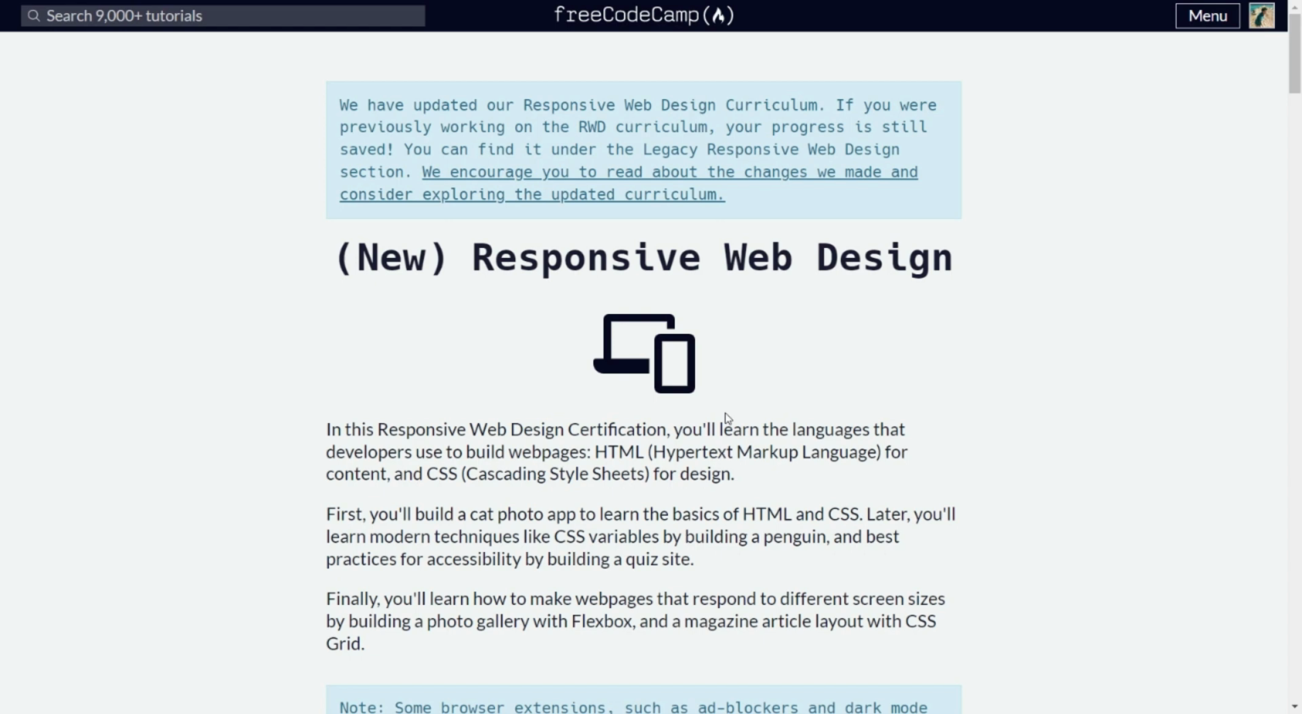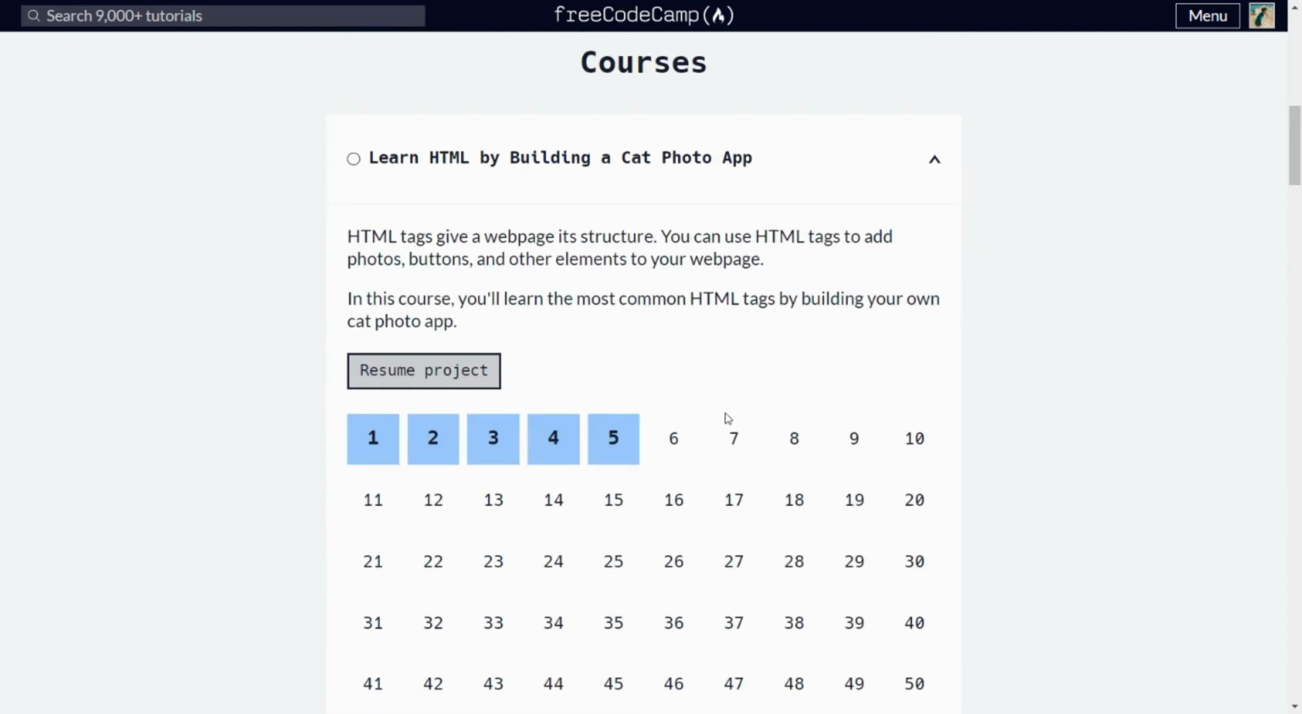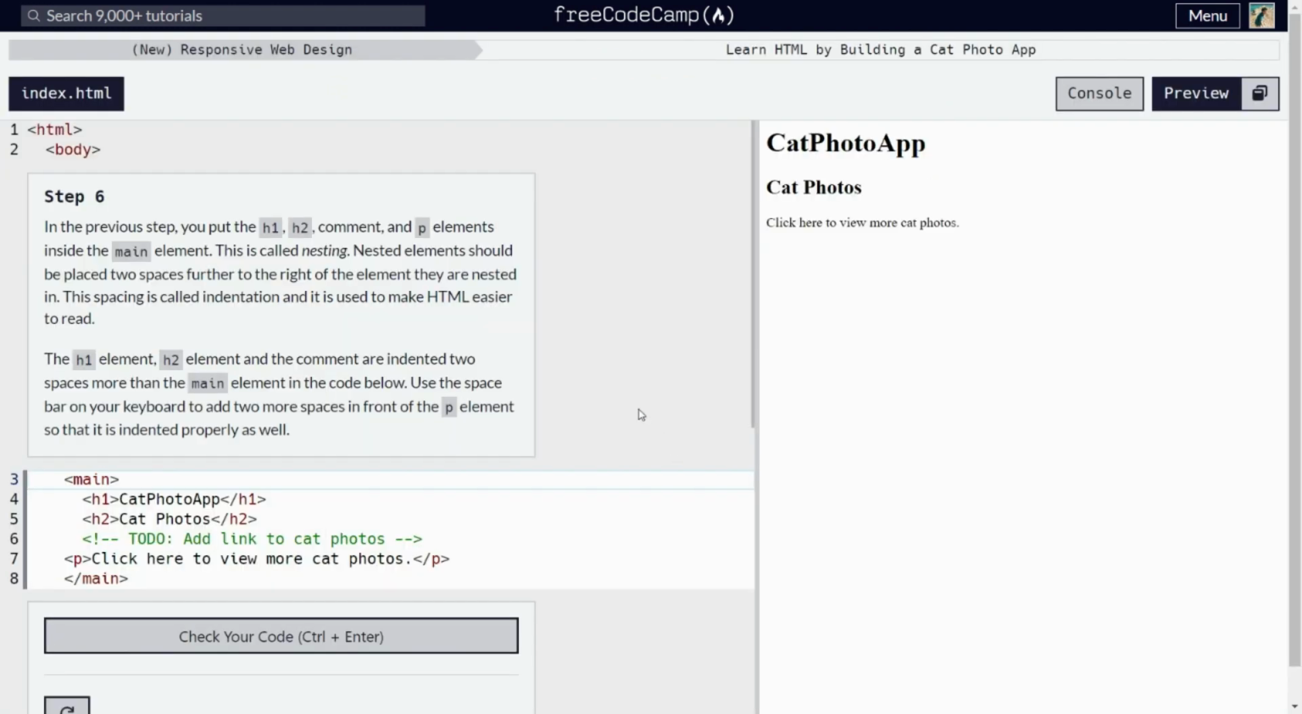We will continue on our last video on the new Responsive Web Design course in freeCodeCamp. Last time we were up to step 5. We'll continue on to step 6.